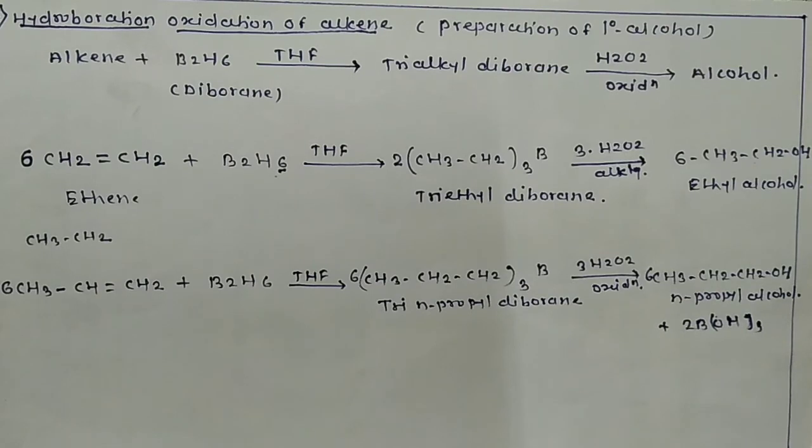So in this way, today we discussed preparation of alcohols by 3 different methods. First one is from alkyl halides, second one is from alkenes by acid catalyzed hydration reaction, and third by hydroboration oxidation reaction of alkenes. We will go through all these methods, and we will understand all these methods very well.